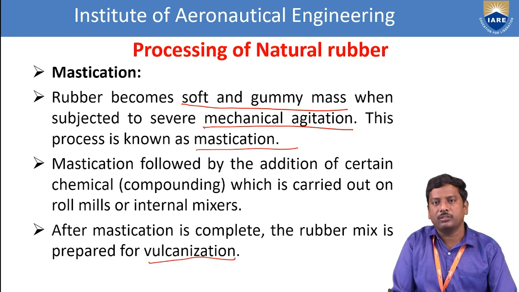Up to this step, we involve the processing of the natural rubber. But in the case of natural rubber, there is no formation of cross linkings. That's why the stability of the natural rubber is very, very less. It easily reacts with environmental conditions, and is soft on heating and stiff on cooling, that is, soft in summer and stiff in winter. Such problems are involved in natural rubber, and it easily reacts with organic solvents. So that's why we move to the vulcanization process in order to get the stability of the rubber.